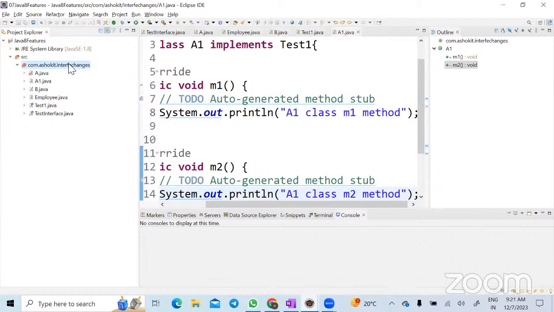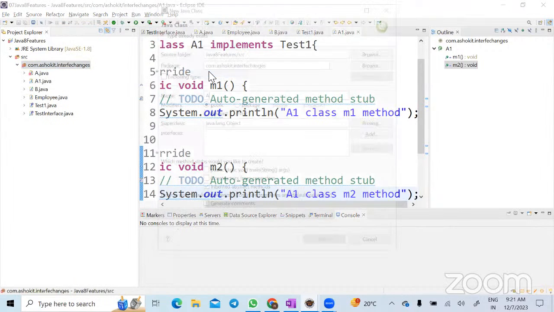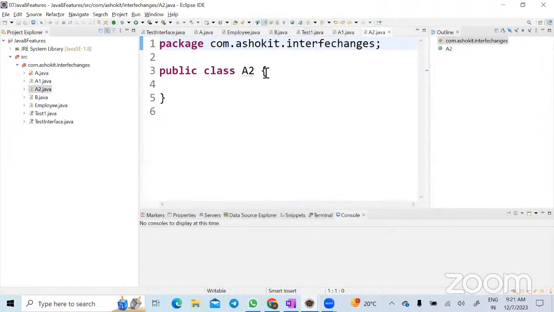Now let us create one more class, A2, which implements test1. That means I'm creating another class which is also implementing the same interface.